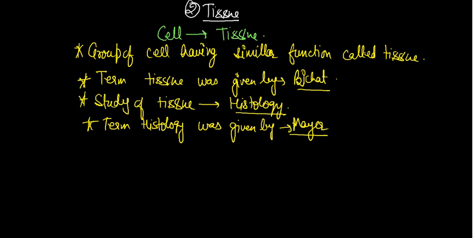Okay, so firstly I am going to give you a branching chart. The table or the branch you have to learn clearly, because all the things depend on that branch. As you already know, first we will discuss the plant tissue.